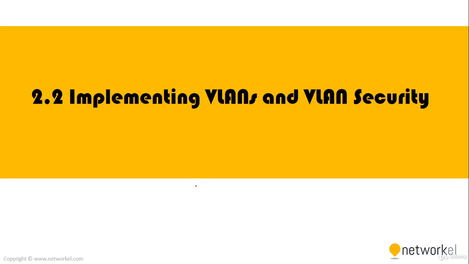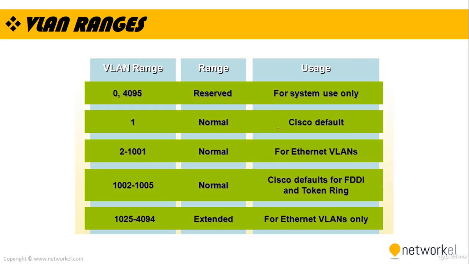Let's go ahead with implementing VLANs and VLAN security. We have different VLAN ranges for different purposes. VLANs 0 and 4095 are used for system use only and they are reserved. VLAN 1 is the default VLAN, as you know.